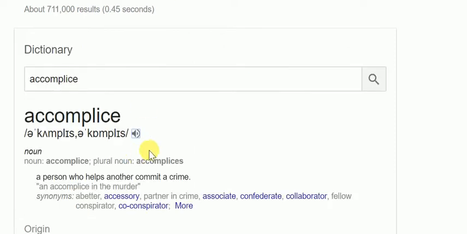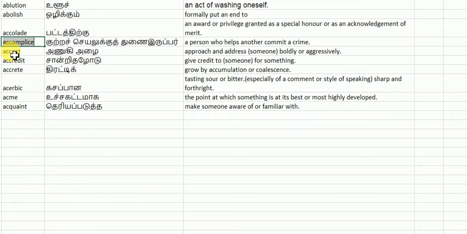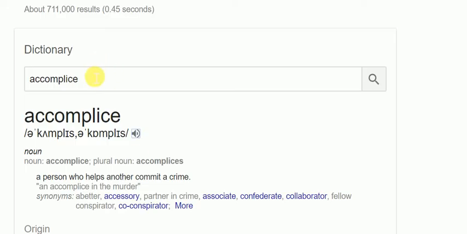So someone is doing criminal activities, and someone is helping, that person is an accomplice. You are an accomplice in this murder. That is how you can use this vocabulary.